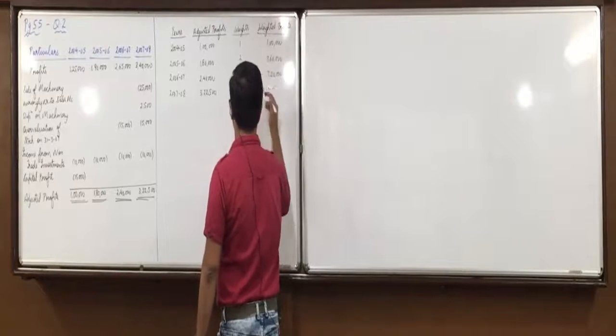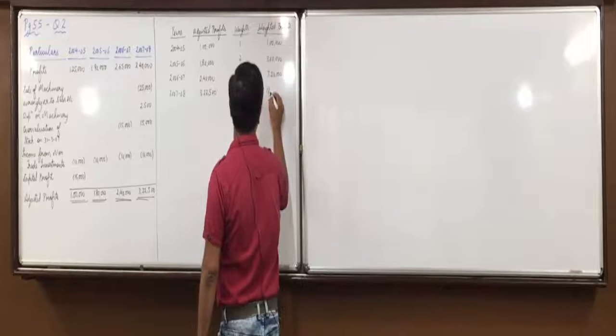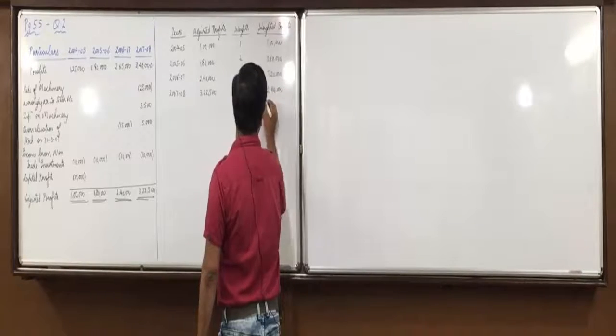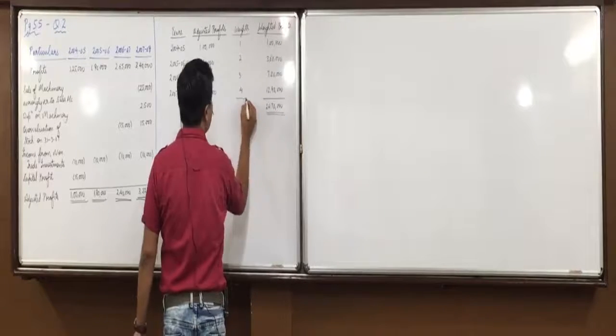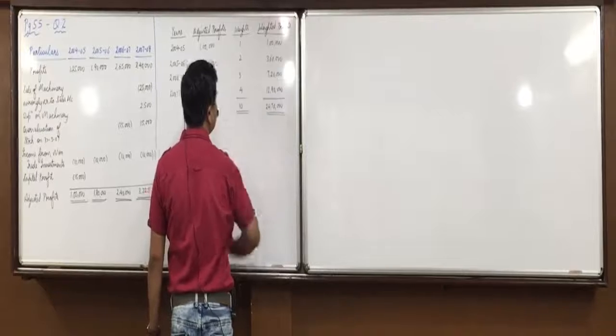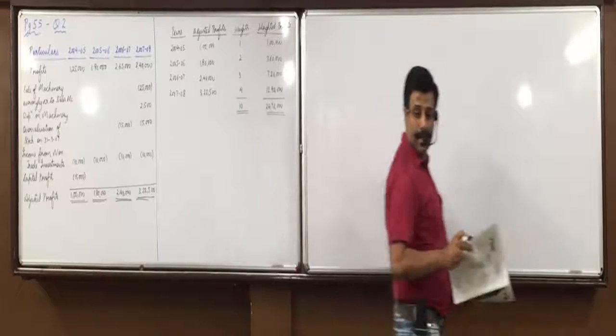And 322,500 into 4, 12,90,000. Total 24,70,000. And weights are 10. Did everyone understand this?